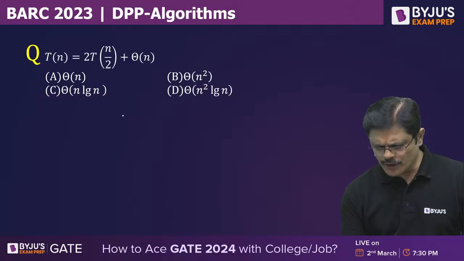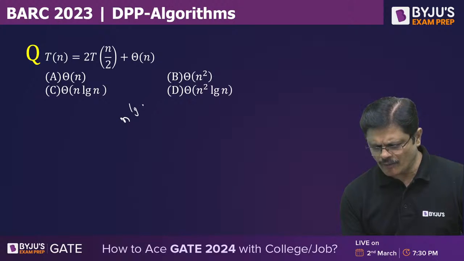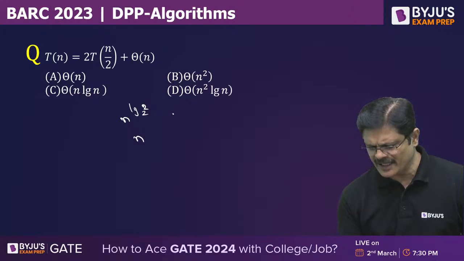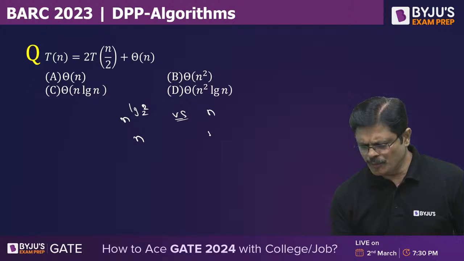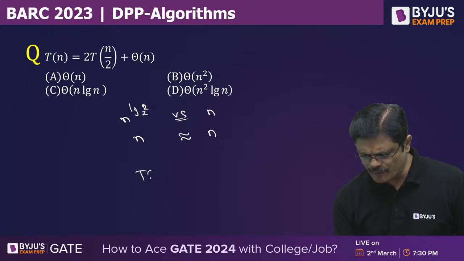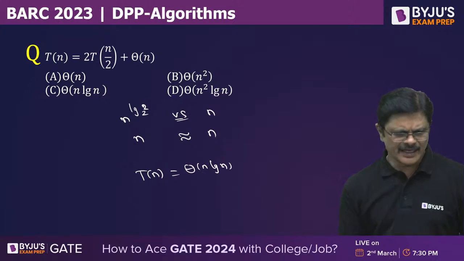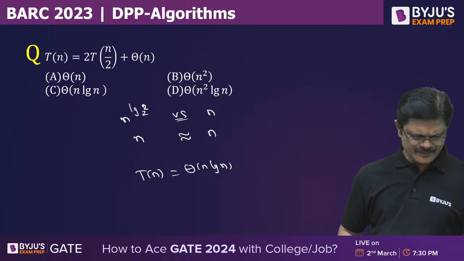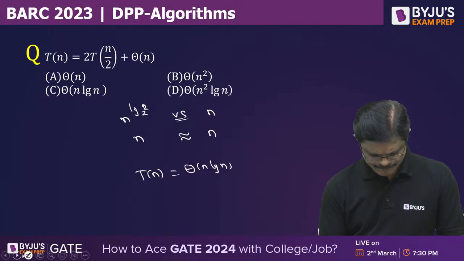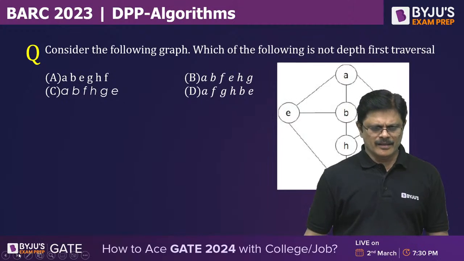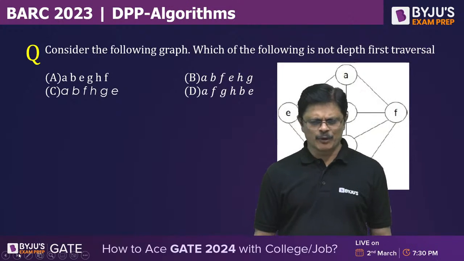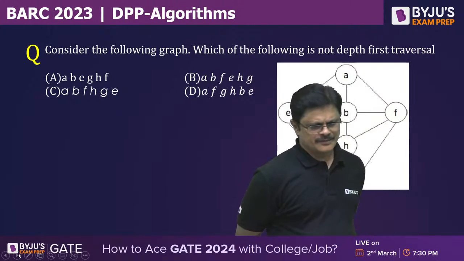Very good. Both are of the same order. N power log 2 to the base 2 is nothing but n, and f(n) is n. Both are of equal order of growth. Therefore, T(n) is theta n log n. Theta n log n is the answer. Very good. Let us conclude with 3 more problems.